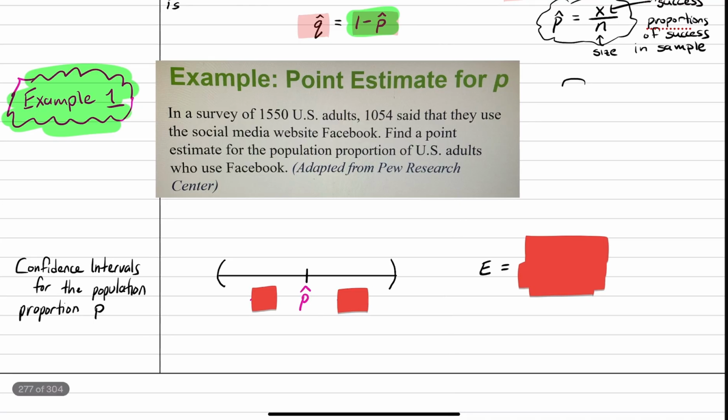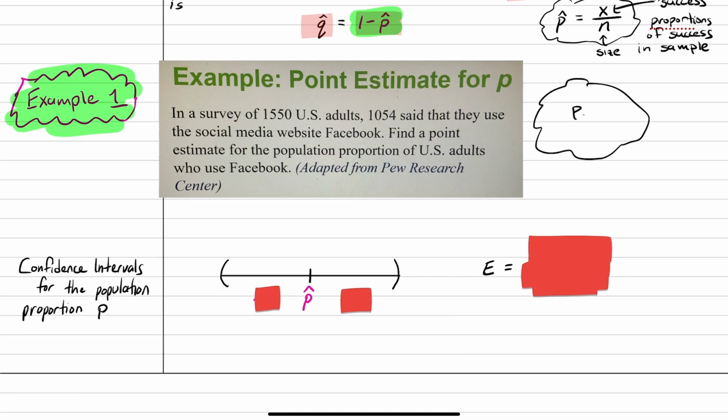We have a really big population, and we want to find what proportion of them use Facebook. Our population is U.S. adults. There's millions of U.S. adults, so obviously we're not going to ask everybody. We're going to take a little sample, and our sample size here was 1,550. That's how big our sample was.